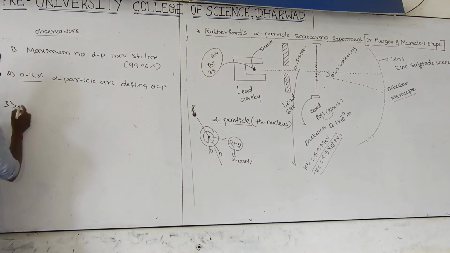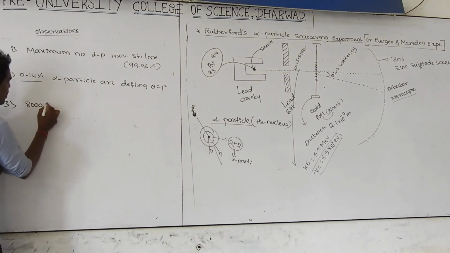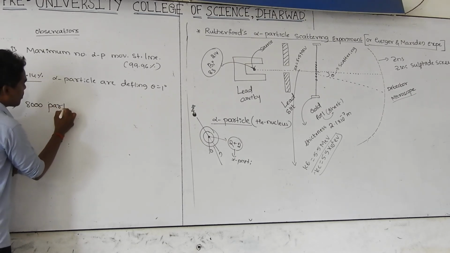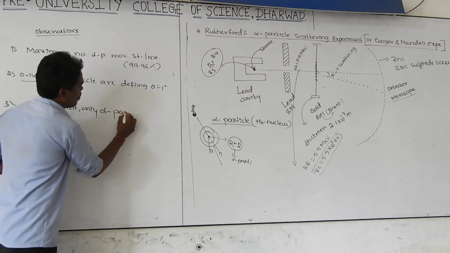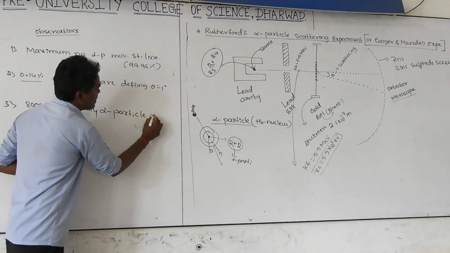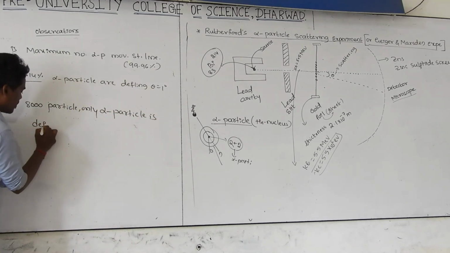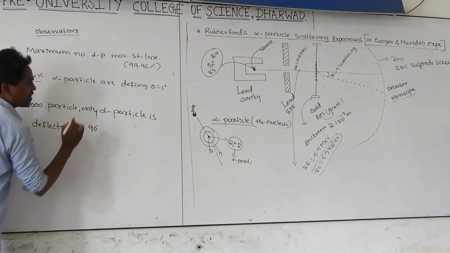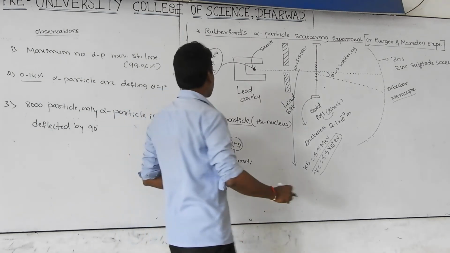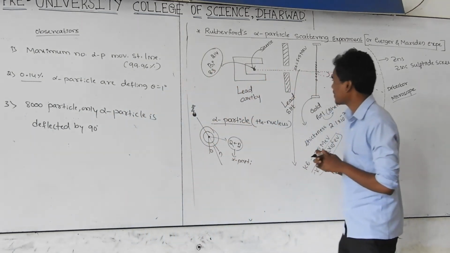And the next one: out of 8,000 alpha particles, only one alpha particle is deflected by more than 90 degrees. What is the meaning of this? Consider 8,000 particles.